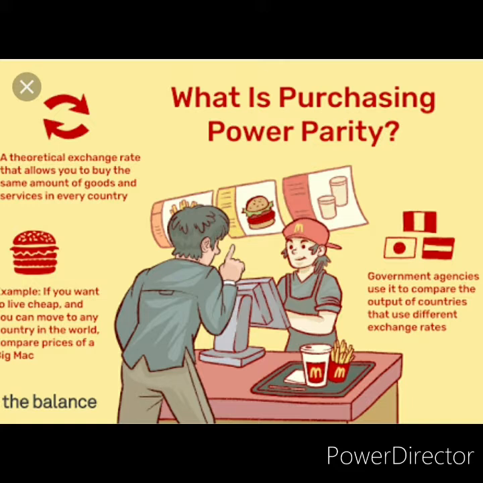Recently, India became the third largest economy in terms of PPP. China became the largest economy, pushing the US to the second position. That means China is in the first position, the US in the second position, and India in the third position in purchasing power parity.